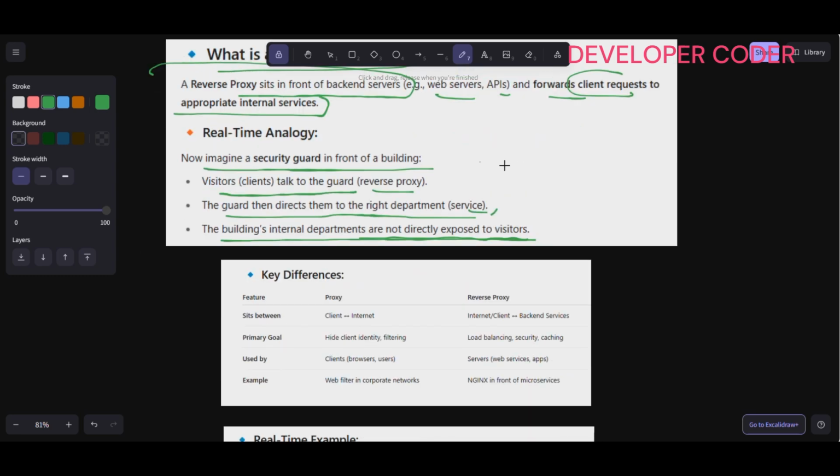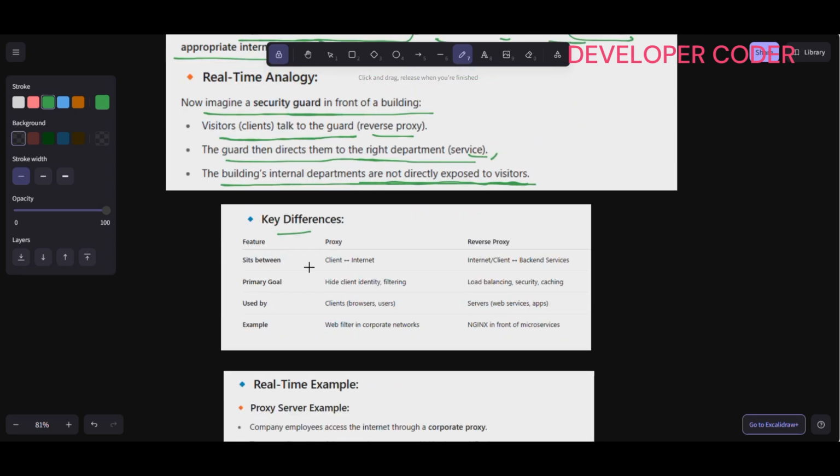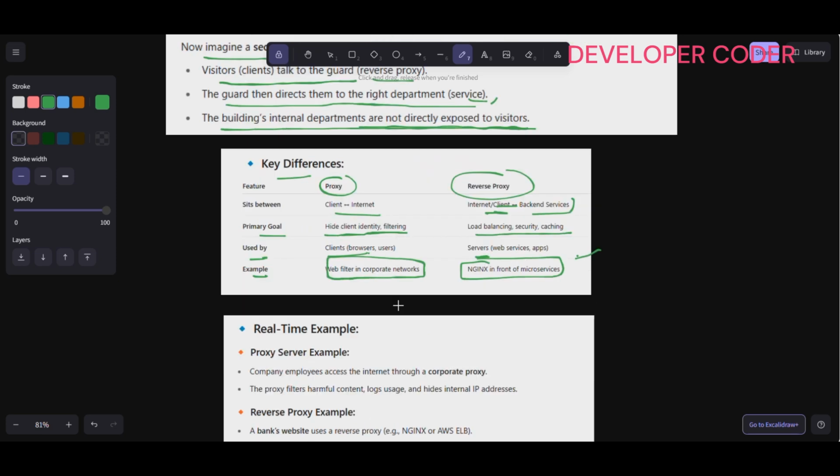Here are some key differences. A proxy sits between the client and the internet, and a reverse proxy sits between the internet and backend services. The primary goal of a proxy is hiding client activity and filtering, while for a reverse proxy it is load balancing, security, and caching. A proxy is used by clients, a reverse proxy by servers. Examples are a web filter in corporate networks and NGINX in front of microservices. We'll see all these terms in upcoming videos.